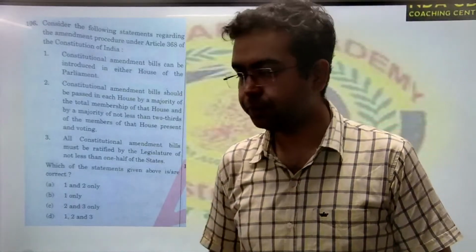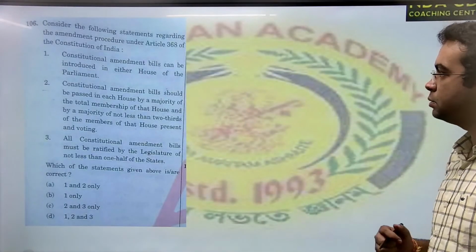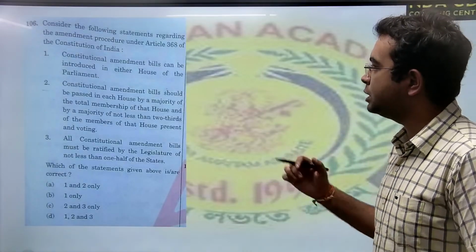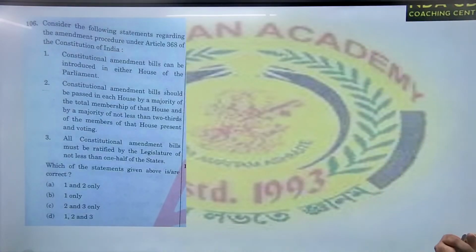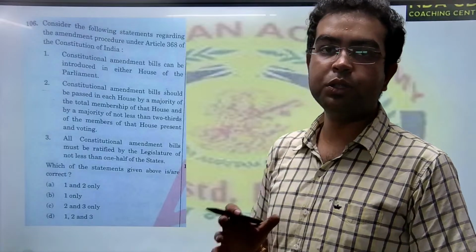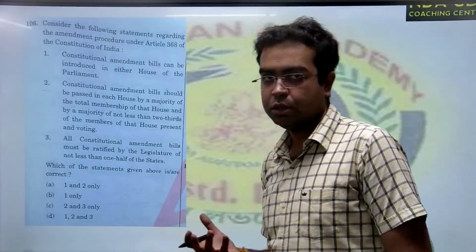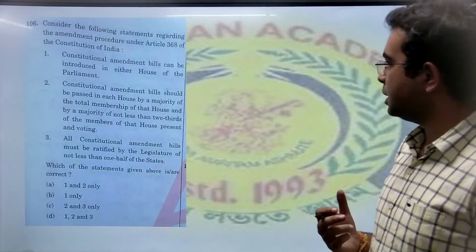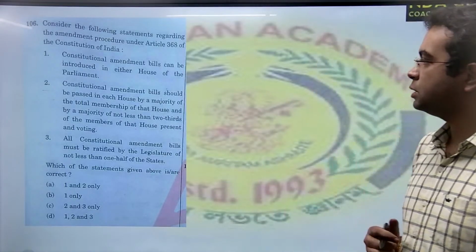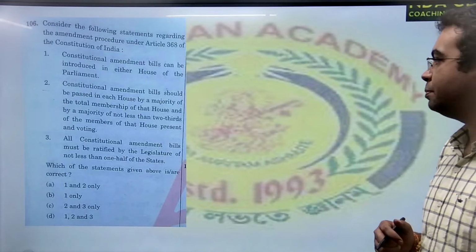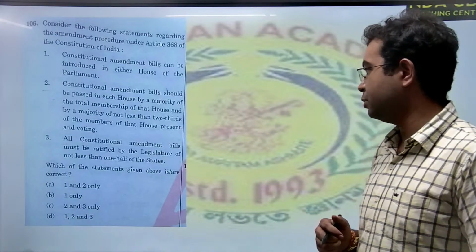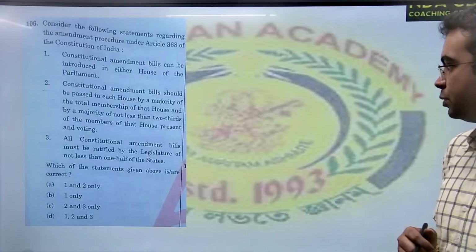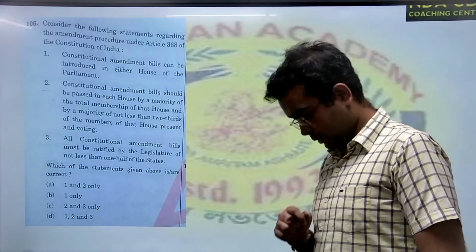Coming to the next question, consider the following statements regarding Article 368, Amendment of the Constitution. Statement 1 says, Constitutional Amendment bills can be introduced in either houses of the Parliament. Yes, they can be introduced in the Rajya Sabha also. Statement 2, Constitutional Amendment bills should be passed in each house by a majority of the total members of that house and the majority of not less than 2/3 of the members voting and present.